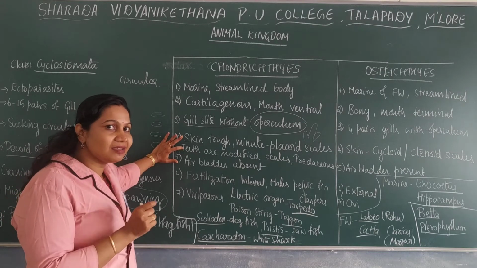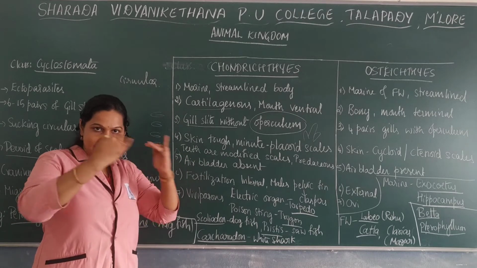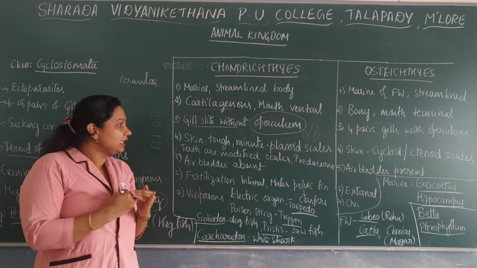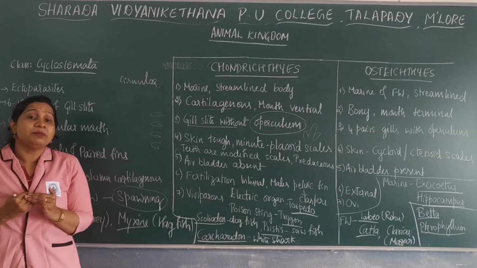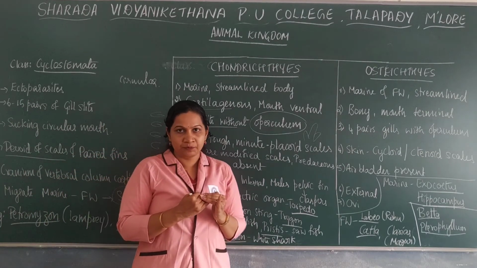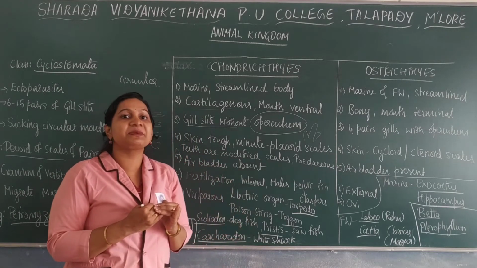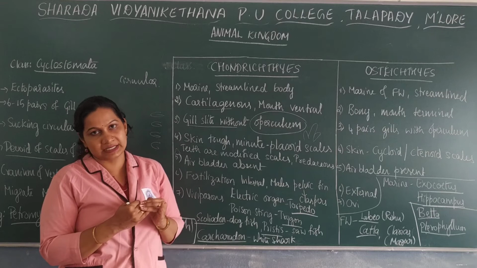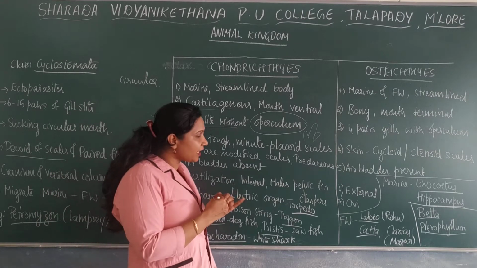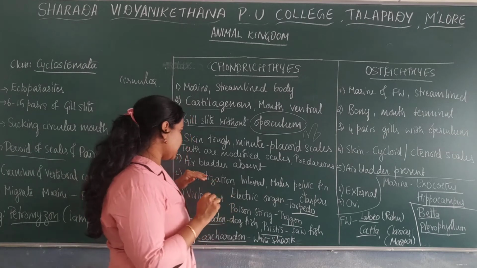Now, teeth are modified scales. Their teeth are modified scales and those are backwardly directed, because the members of Chondrichthyes are predaceous organisms. They are especially predaceous organisms, predator type of organisms. So that is why they have teeth which are backwardly directed.